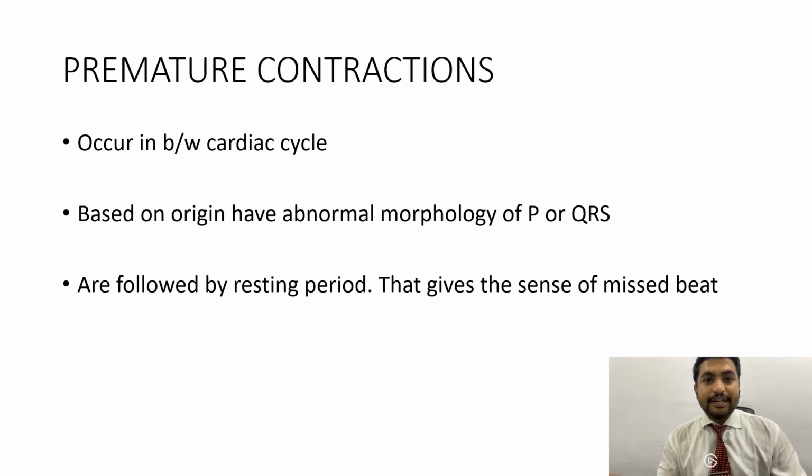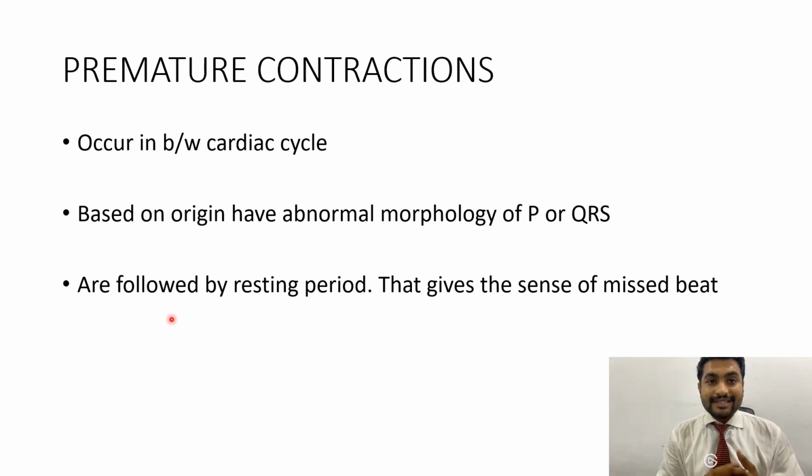and then the QRS complex repeats itself. But in the case of premature contractions, these are the beats that originate in between the cardiac cycle. Before a cardiac cycle is completed, another beat is generated that is called a premature beat. So based on the origin, whether it originates from the atria or the ventricles, it would have a different than normal morphology of the P wave or the QRS complexes. So it occurs in between cardiac cycles. All right. On the basis of origin, it can have a different P or QRS, followed by a resting period.